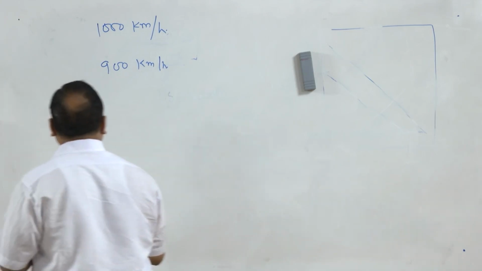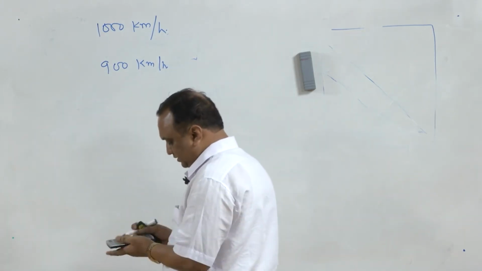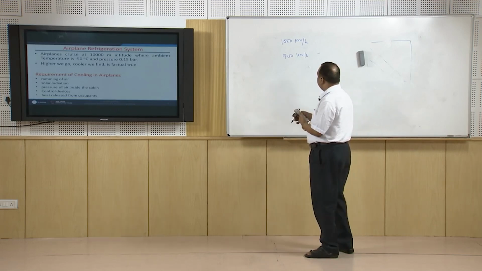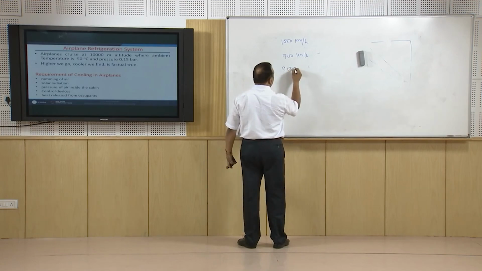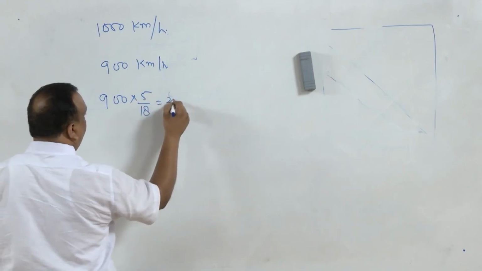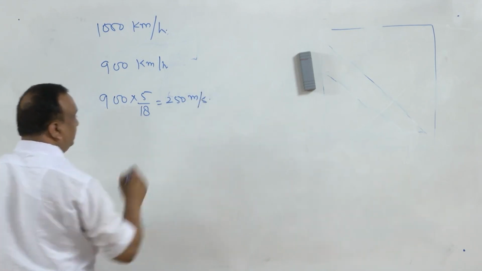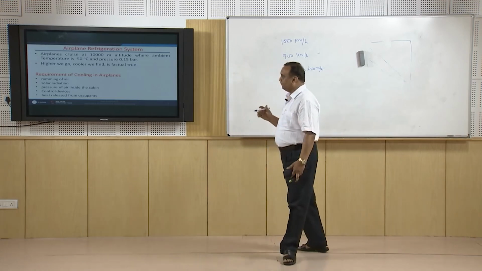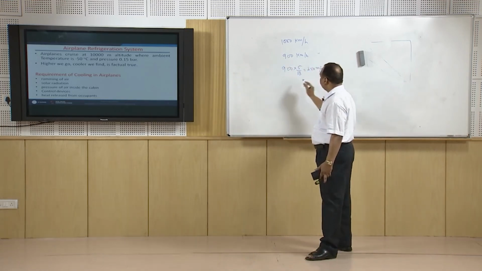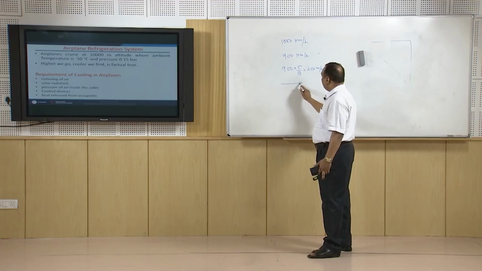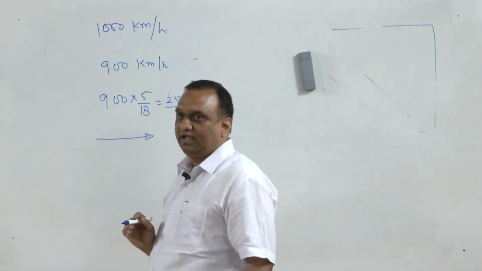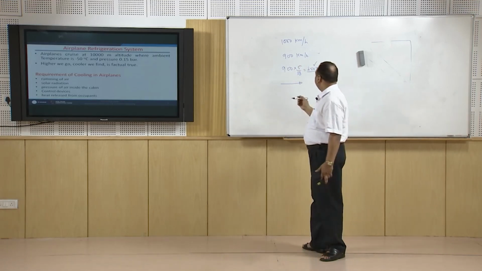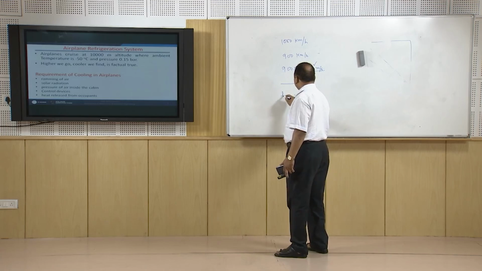If we convert this velocity into meter per second, it is going to be 250 meters per second. The air is coming on the plane because plane is moving into the air, or vice versa, we can assume that air is coming over the plane with the velocity 250 meters per second, and this kinetic energy is imparted to the plane surface. In that case, using first law for open system,